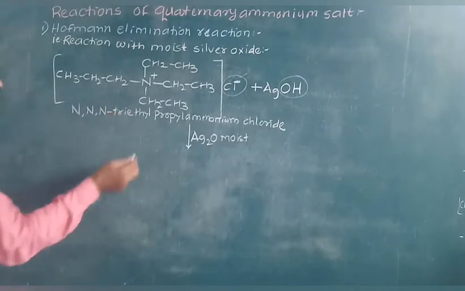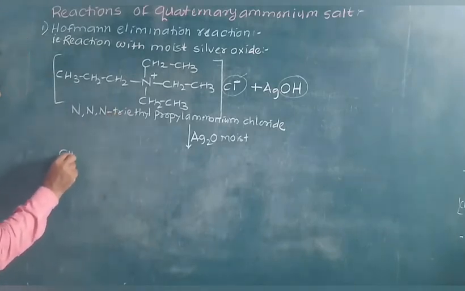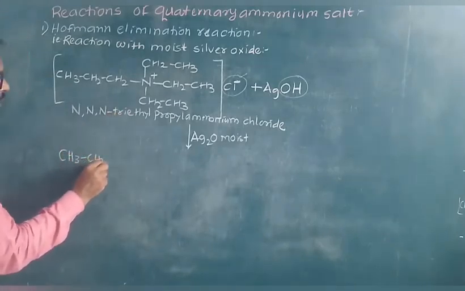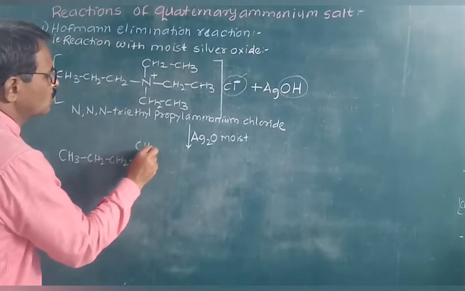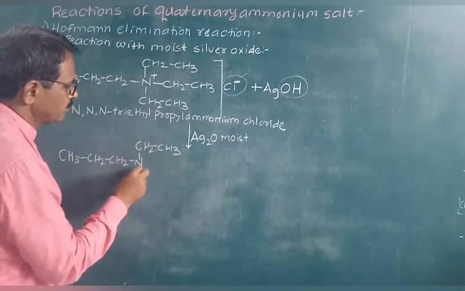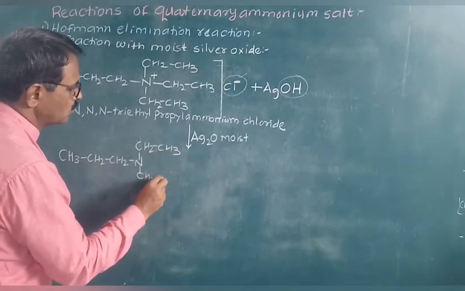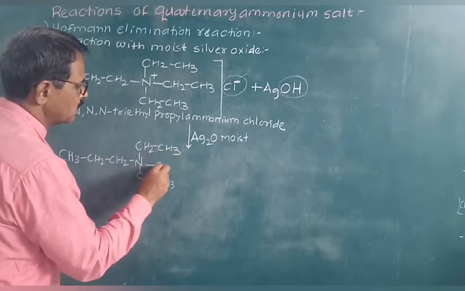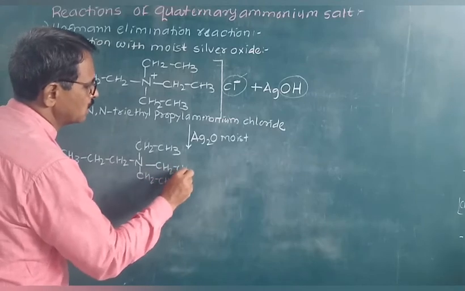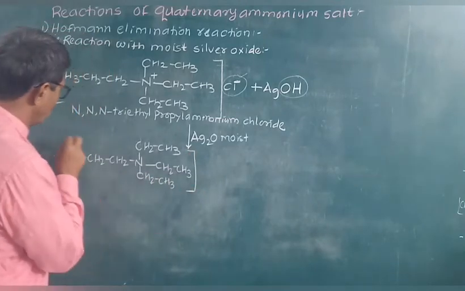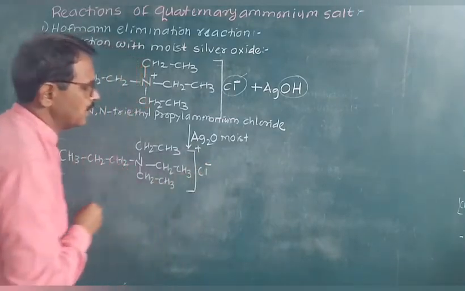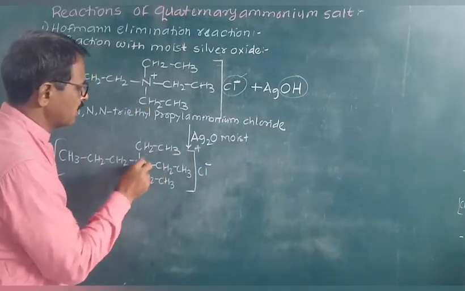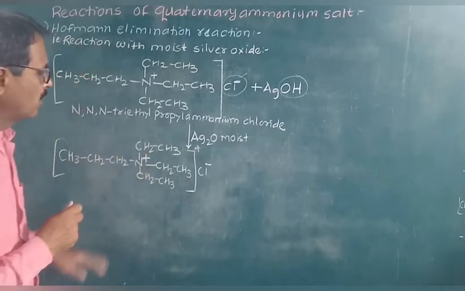I will write the same reaction again. The same structure, CH3CH2CH2N with three CH2CH3 groups, with a positive charge on the nitrogen atom.